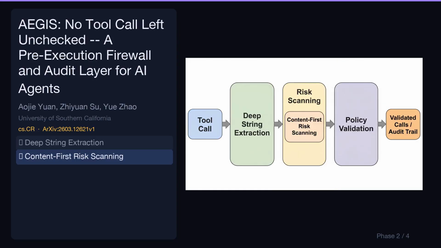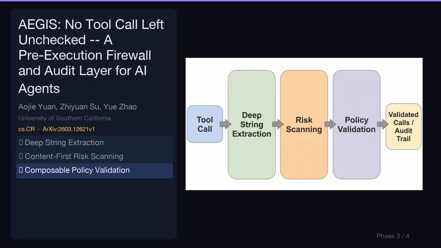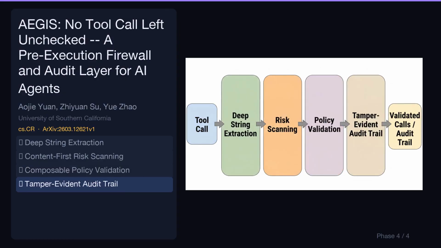The extracted strings undergo a content-first risk scan to identify potentially malicious patterns or sensitive information. This allows for early detection of threats before policy validation. A flexible policy validation layer checks tool calls against predefined rules and security requirements. This stage ensures adherence to operational policies and allows for custom security configurations. All decisions made by Aegis are recorded in a secure, tamper-evident audit trail using cryptographic signatures and hash chaining. This provides a verifiable history of all tool call mediations.